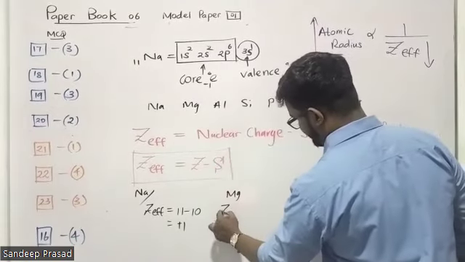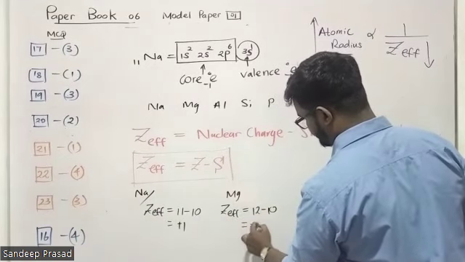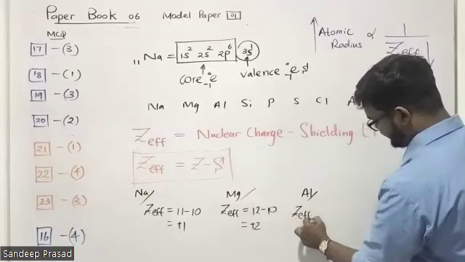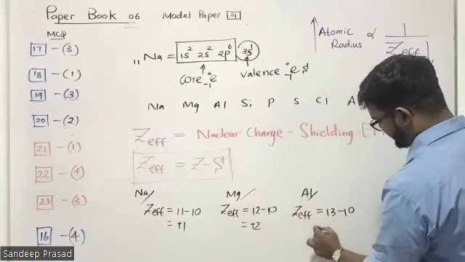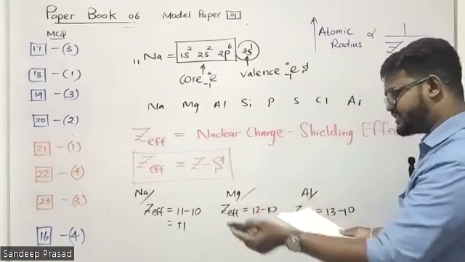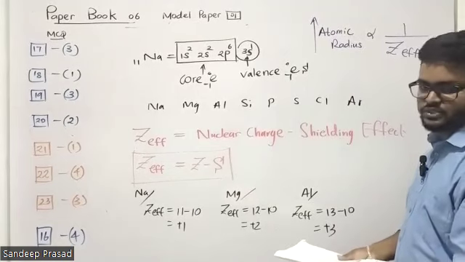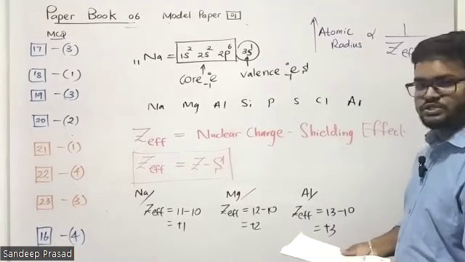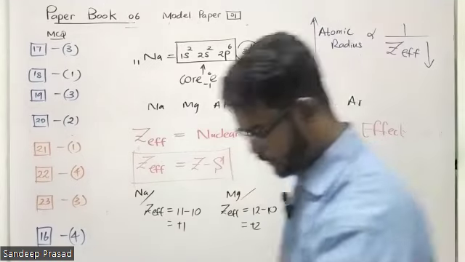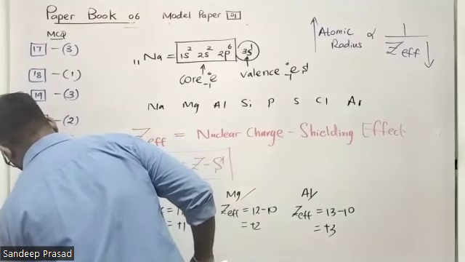Magnesium, effective nuclear charge 12 minus 10, plus 2. Aluminium, 13 minus 10, plus 3. Students, you can clearly see that effective nuclear charge is not decreasing, it's increasing. So the second statement is also wrong. The first one is also wrong. So question number 24, the answer is the fifth one.